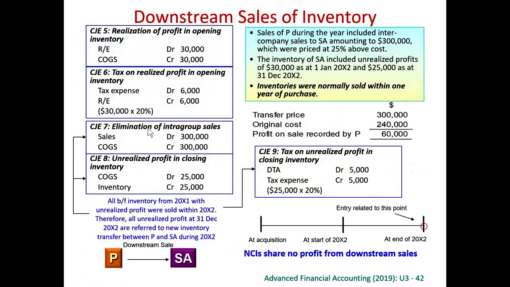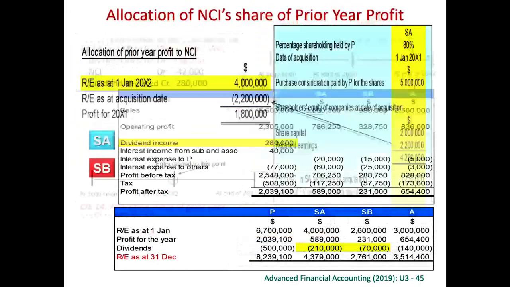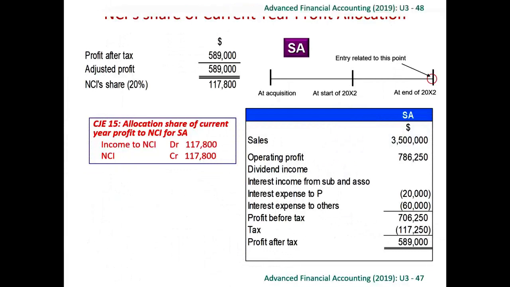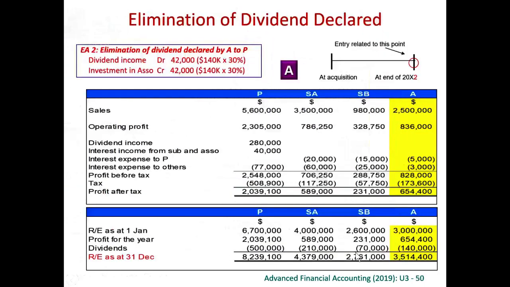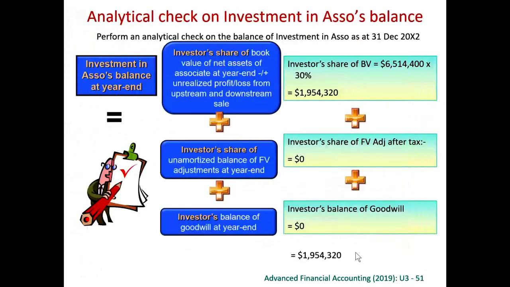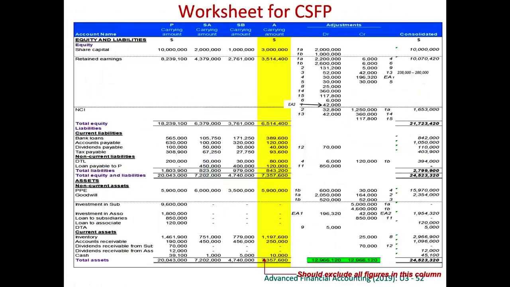Therefore, the closing balance, the remaining balance of the goodwill for NCI should be originally 410,000 minus the goodwill impairments, so the remaining portion 377,200. When we add them together, exactly we match with the consolidated balance sheet.